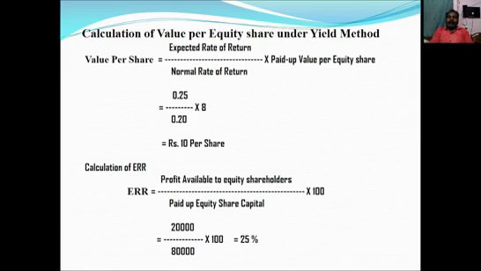With the help of ERR, NRR and paid up value per equity share, we should calculate value per share under the yield method. Expected rate of return 25%, normal rate of return 20%, paid up value per equity share is 8. So 25 divided by 100 divided by 20 divided by 100 into 8. That means 0.25 divided by 0.20 into 8. We will get rupees 10 per share. So the value per share is rupees 10 under the yield value method. Right?